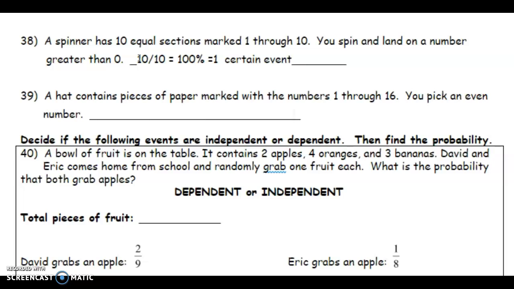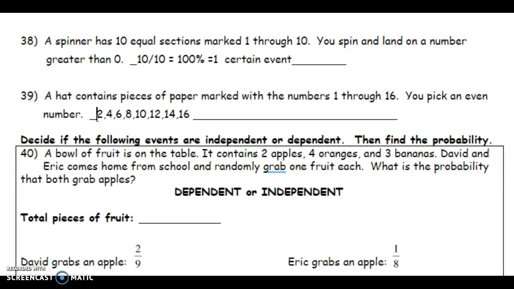49. A hat contains pieces of paper marked with the numbers 1 through 16. You pick an even number. So 1 is odd, 2 is even, 3 is odd, 4 is even, 5 is odd, 6 even, 7 odd, 8 is even, 10 even, 12 even, 14, and 16.